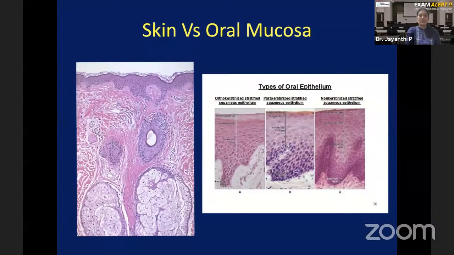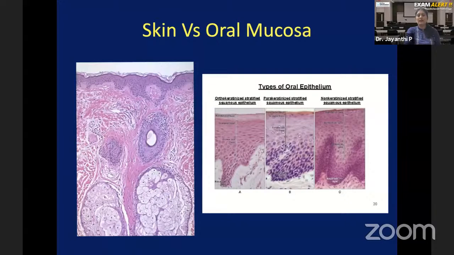What is more striking here is that within the connective tissue, you see some areas like this. This is the sebaceous gland. This is the hair follicle. And you also see sweat glands. So these sebaceous glands, sweat glands, and hair follicles, which are exclusively seen in the skin but not in the oral mucosa, are called adnexal structures.